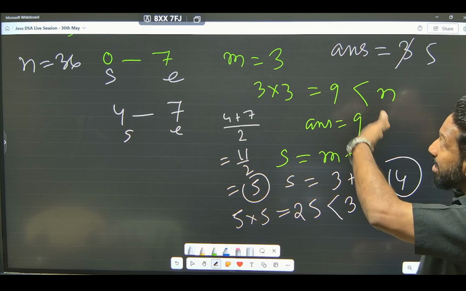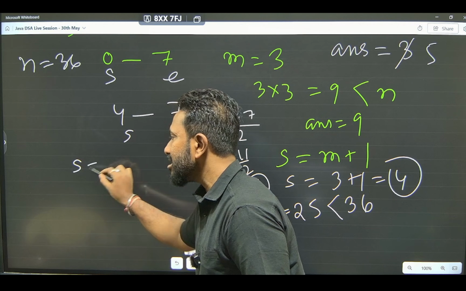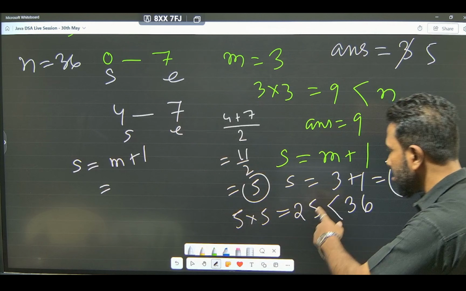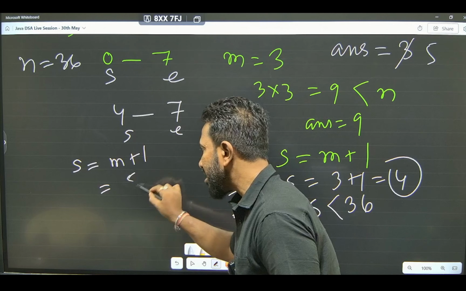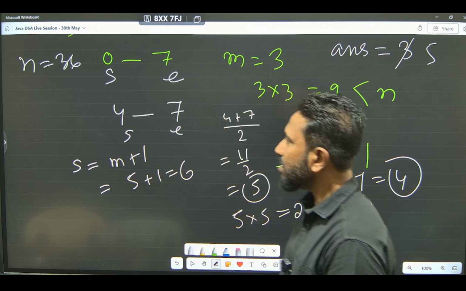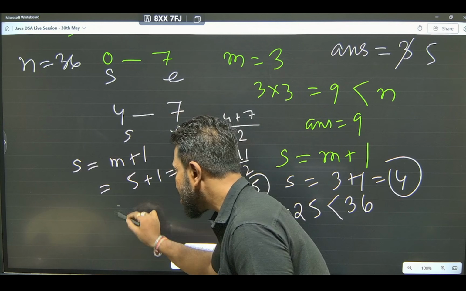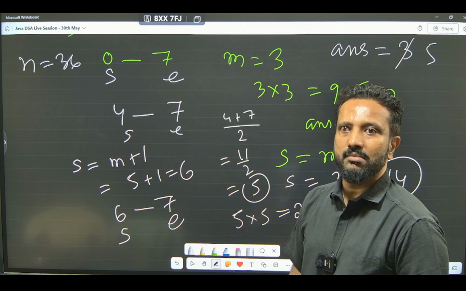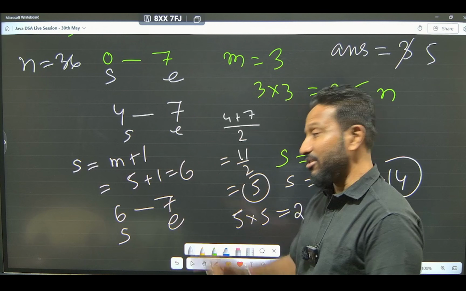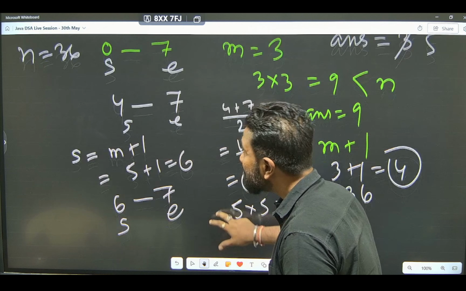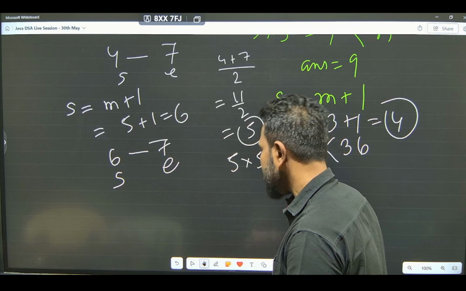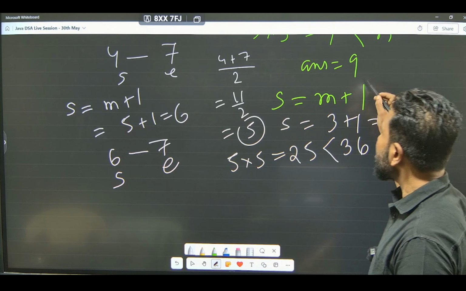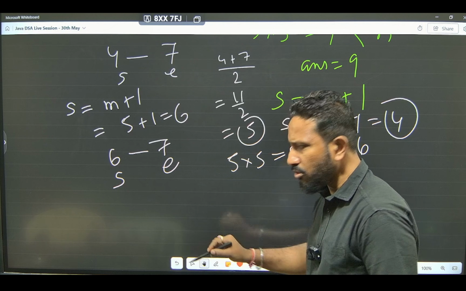Move to which side? Move to the right hand side. Okay, so start is equal to mid plus 1. What was the mid? The mid was how much? You have seen 5. 5 plus 1, that is 6. Okay, so we got a new range which is 6 to 7. Okay, this is my start and this is the end. We have actually got the answer now. I'll show you. Just hold on a second. Okay, fine. So I hope you have understood this.